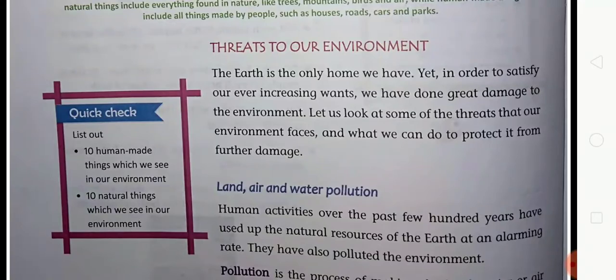and danger to our environment. What is dangerous for our environment? The earth is the only home we have, yet in order to satisfy our ever increasing wants, we have done great damage to the environment. Let us look at some of the threats that our environment faces and what we can do to protect it from further damage. So students, earth is the only home on which we live, and in order to satisfy our ever increasing wants, we have done great damage to the environment.